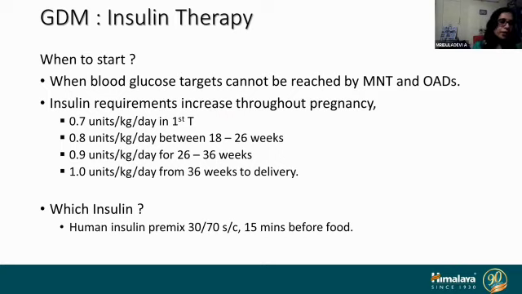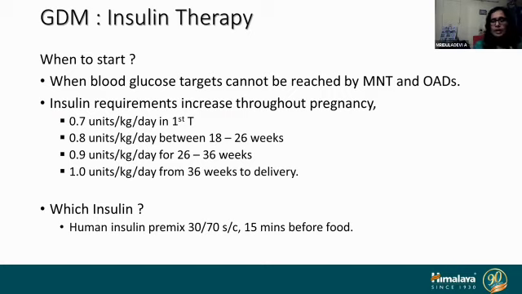It increases by 0.1 increments in each trimester. So till 18 weeks, it is 0.7 units per kilogram per day. During 18 to 26 weeks, it is 0.8 units per kilogram per day. 0.9 units between 26 to 36 weeks, and from 36 weeks to delivery, you need 1 unit per kg per day.